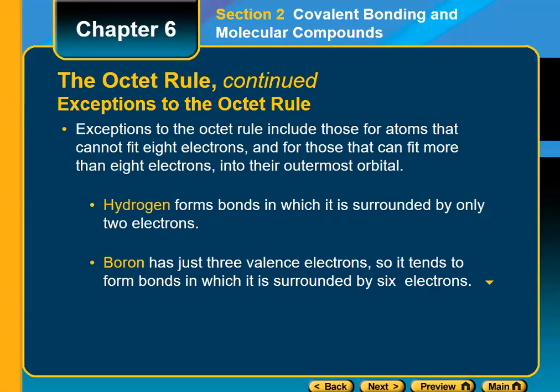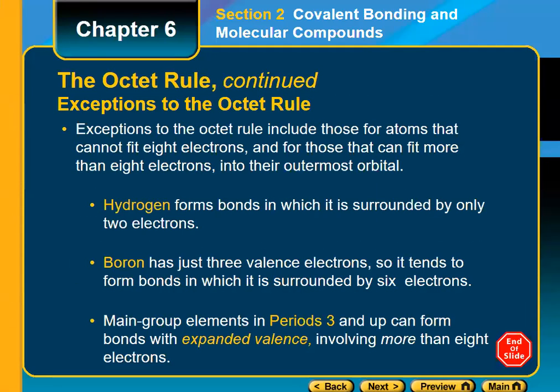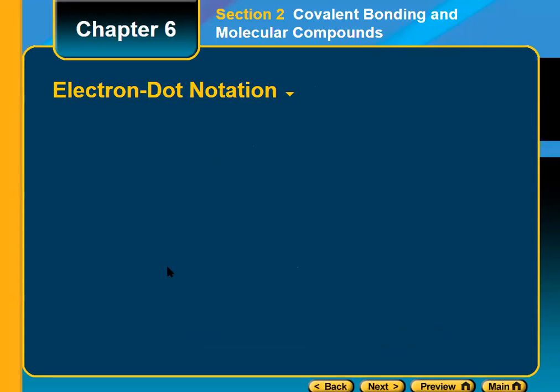Other elements, like boron for example, could be filled by 6 electrons. That will make it stable during a chemical reaction, so it doesn't follow the octet rule. And we also find some other elements that could even expand the number of valence electrons once they react with high electronegativity atoms like fluorine, oxygen, and chlorine.